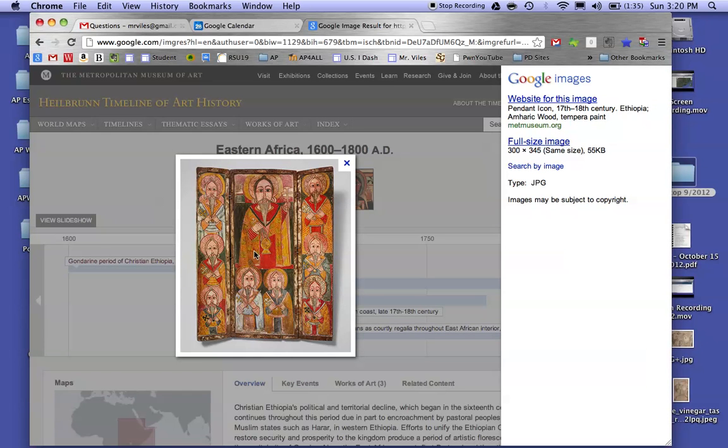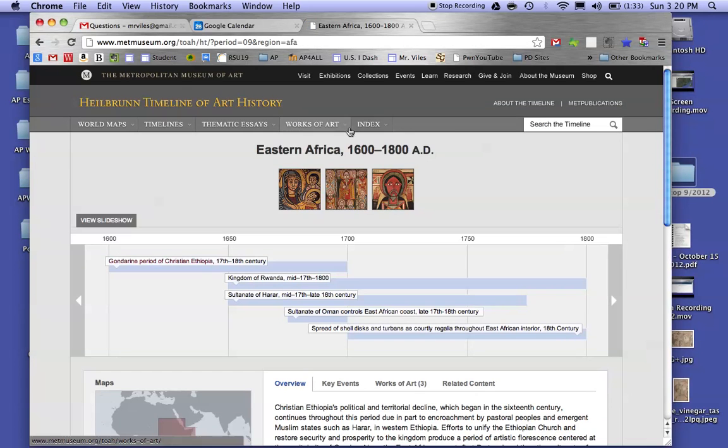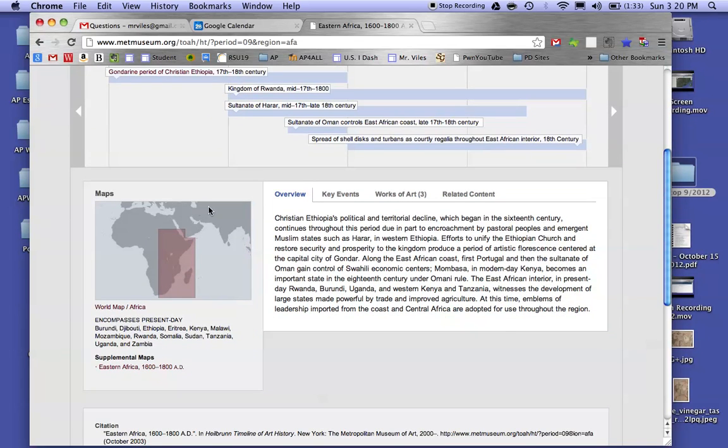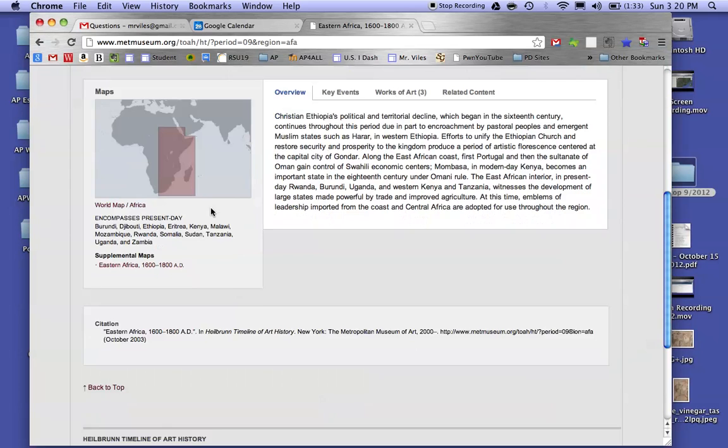And I want to go to the website for this image. It says it's from Ethiopia, made of Amharic wood, tempera paint. This is just the kind of art we're looking at. Let me just check the site, make sure that this seems to be vetted. In fact, this looks like it'd be a great site for us.